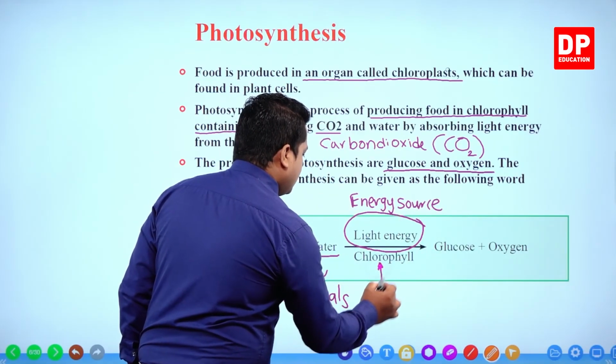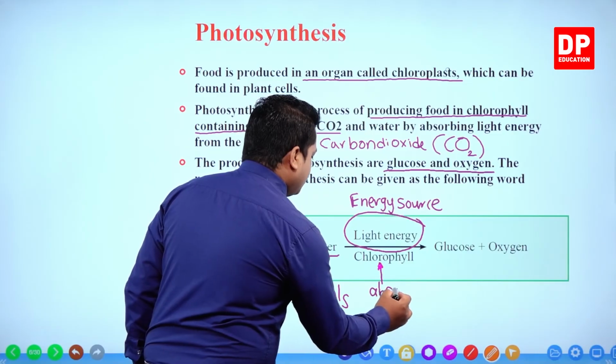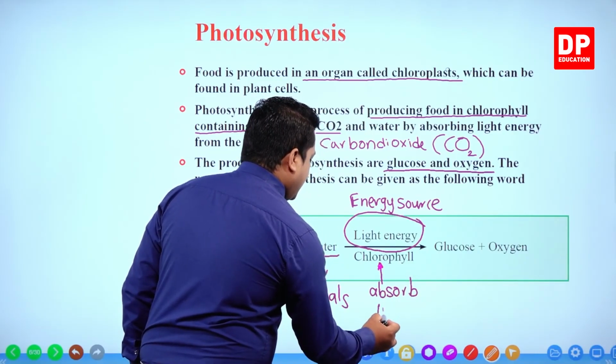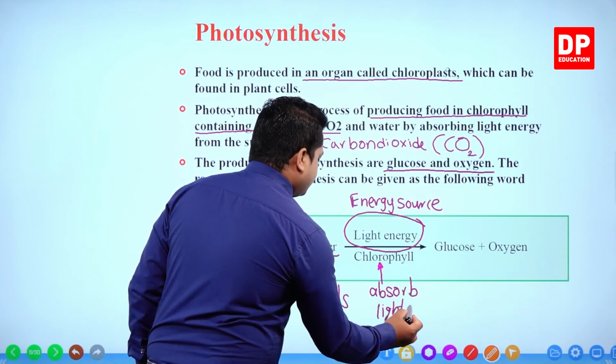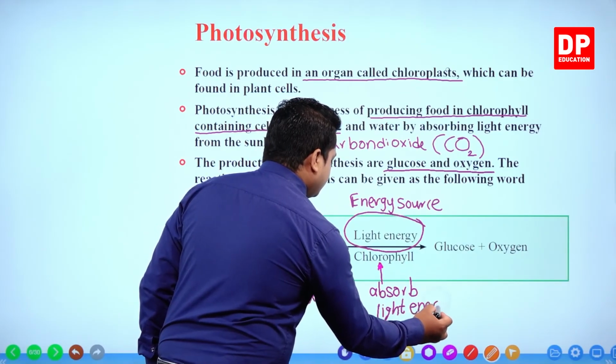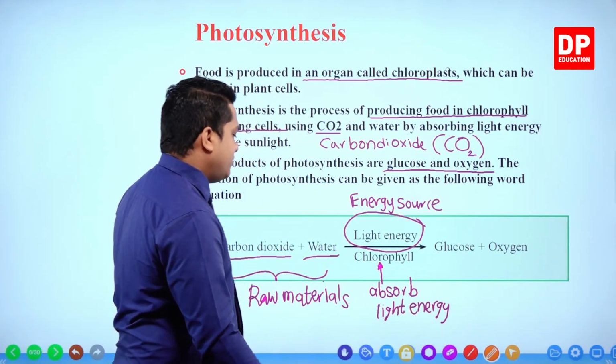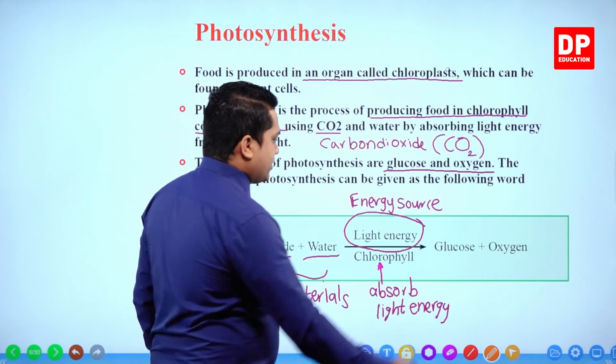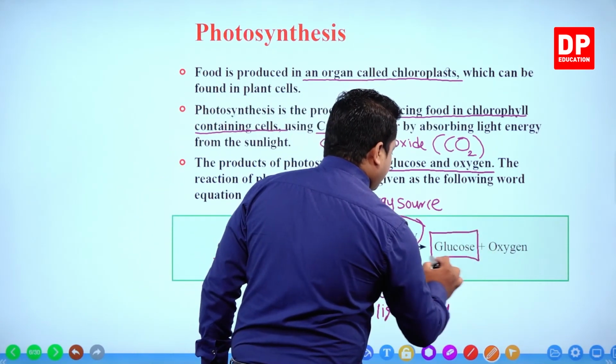Chlorophyll absorbs light energy. And glucose, this is the main product.